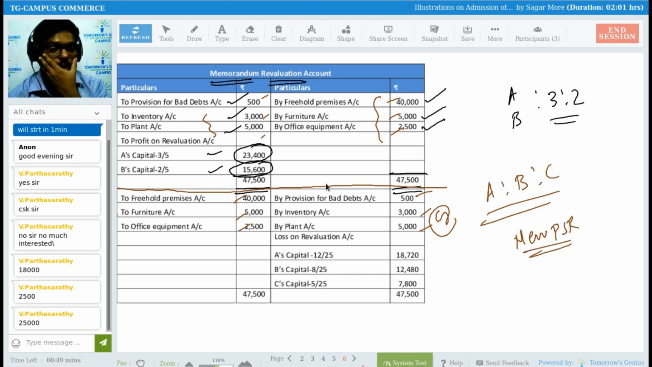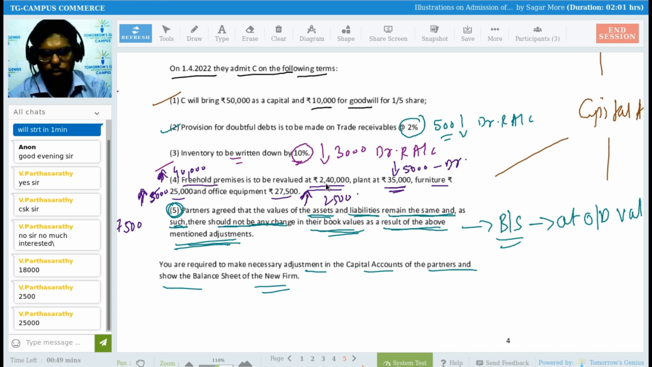Getting? Once again, I am repeating, sir, I am doing this only because of adjustment number 5. So what is adjustment number 5? I am telling you once again, this adjustment is from the CA Foundation point of view, not from your CBSE point of view. There is no such adjustment in the CBSE syllabus, right? In adjustment number 5, they have clearly mentioned that we are going to write down the value of assets and liabilities in the balance sheet at book value only.